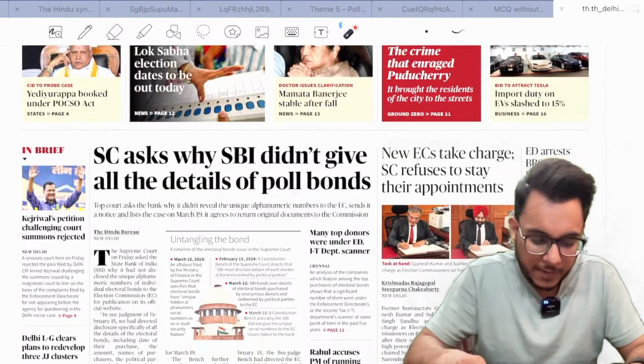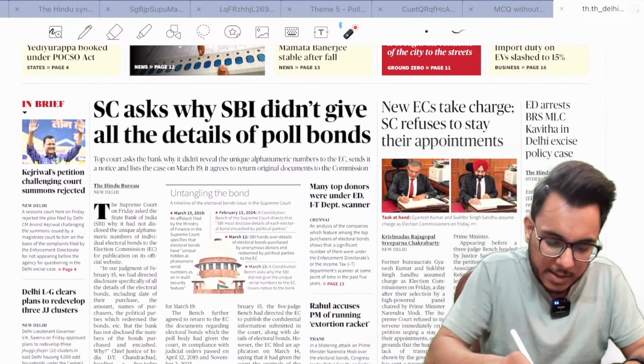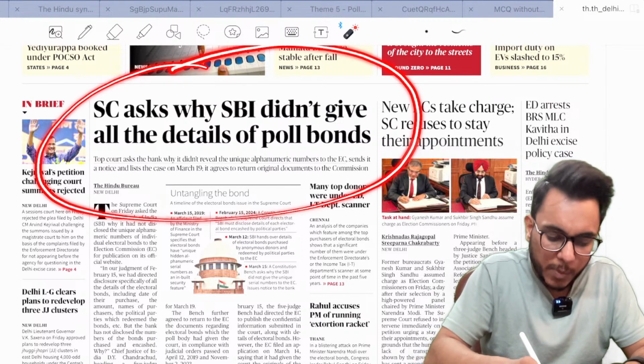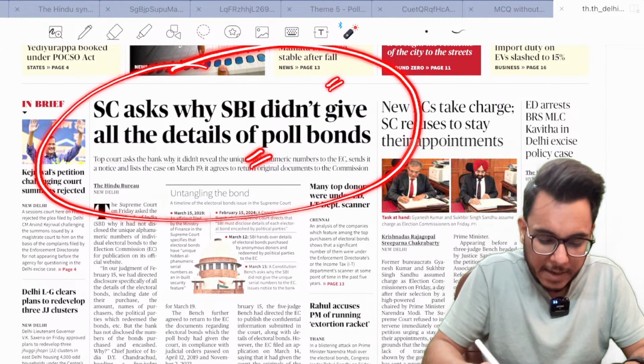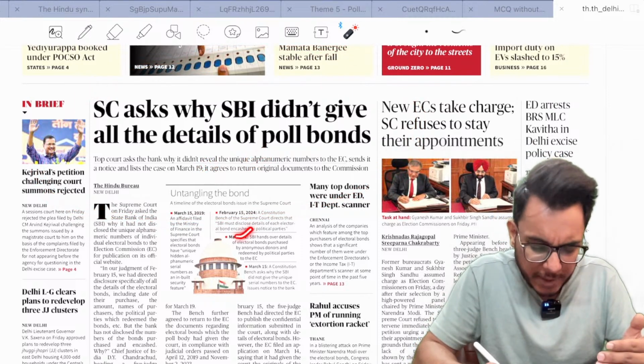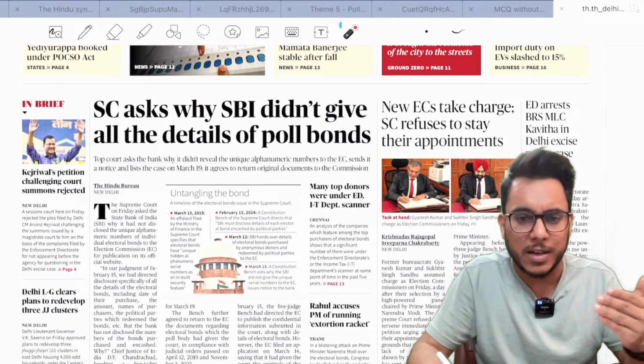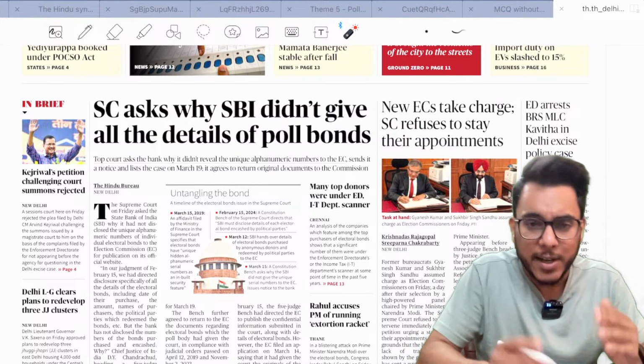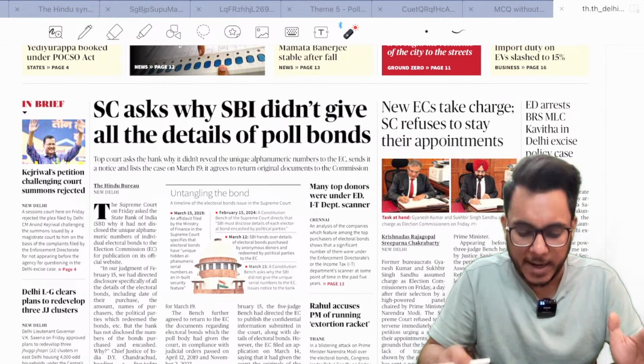So the first article that we have here is: Supreme Court asks why State Bank of India didn't give all the details of poll bonds or electoral bonds. We will briefly be seeing this particular article as to what development is happening, but no need to go too much in detail in this particular direction.